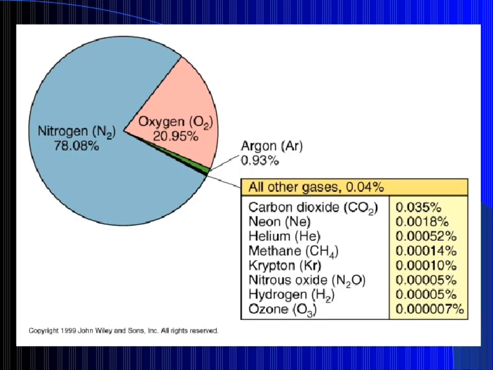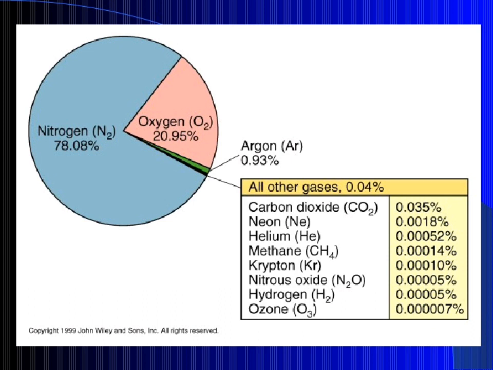The detailed composition of the gases present in the atmosphere are shown in this pie chart. You don't have to learn this point wise composition of the gases. You have to learn the composition as told you earlier in the previous slide.